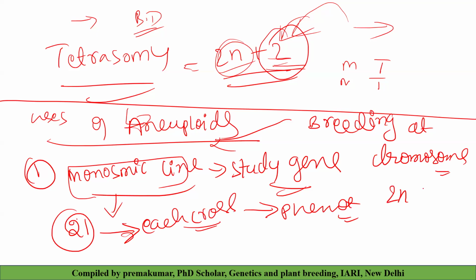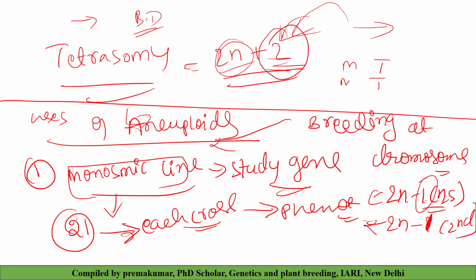For example, if you have 2n minus 1 for the first chromosome, then you can study the phenotype. What are the changes happening in the phenotype because the entire first chromosome is not present? Then you take another plant, 2n minus 1 for the second chromosome, and study it because the entire second chromosome is missing from this diploid. Then you can see what the changes in the phenotype are. Based on that, we can create the monosomic line. We can breed at the chromosome level. This is one of the typical examples of monosomics.